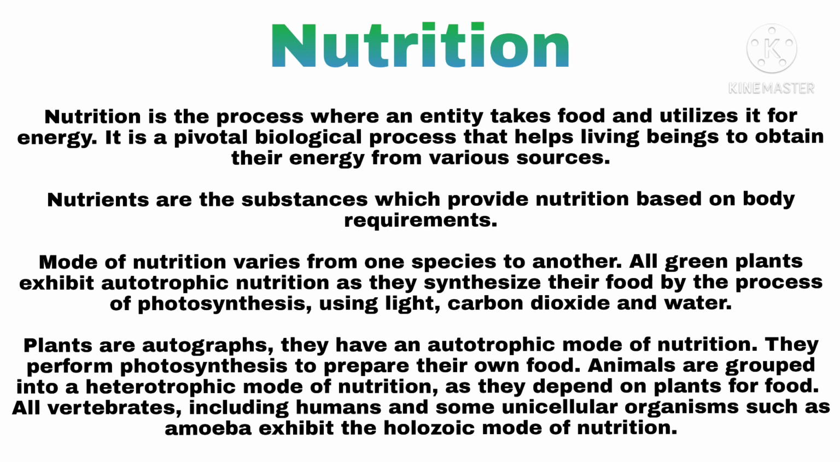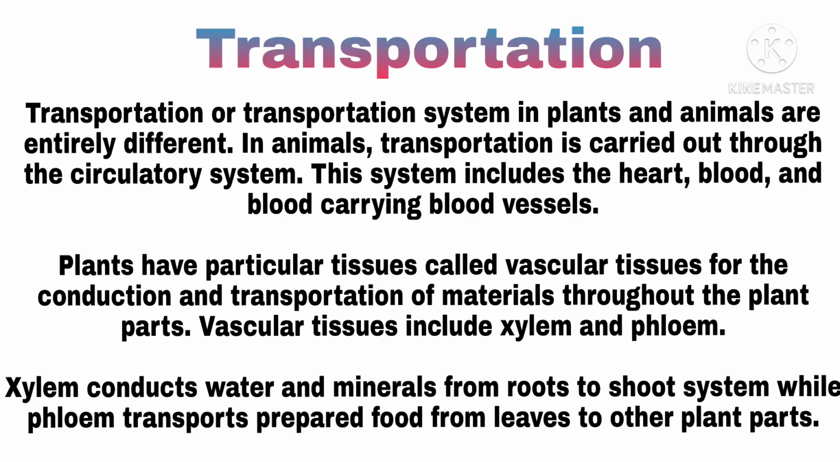There are two types of nutrition. One is autotrophs, which is majorly present in plants, and another is heterotrophs, which is present in humans and other organisms. The next important process is transportation. We get nutrients from food, but these nutrients must be transported to all body parts. For that, there is a circulatory system which carries the blood, and this blood carries the nutrients from one part of the body to another part. In plants, there are xylem and phloem for transportation of water and food.